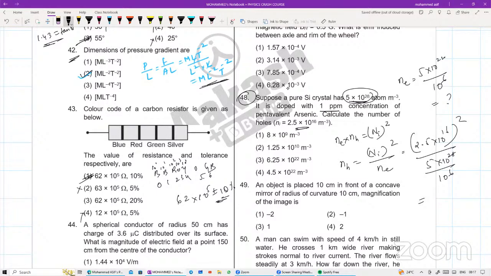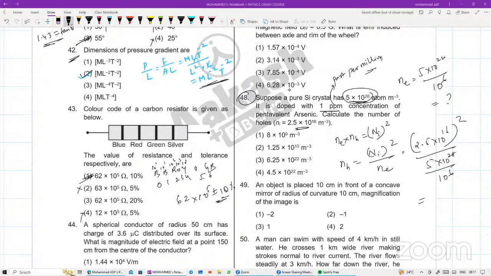What do you mean by ppm beta? Parts per million. Done. Check that. You just check with the options. Next one.